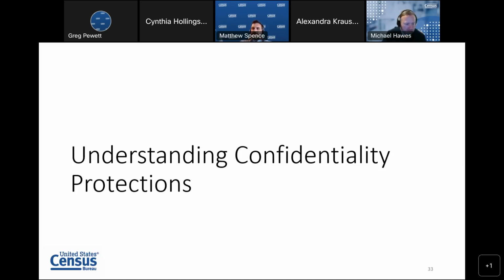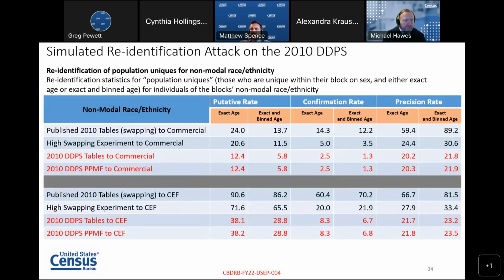And what we found was, here you can see the top line in each section is those original results that I showed at the beginning of the webinar. And then the second line is a comparison to an alternate version of disclosure avoidance, which was just a significantly enhanced swapping algorithm.